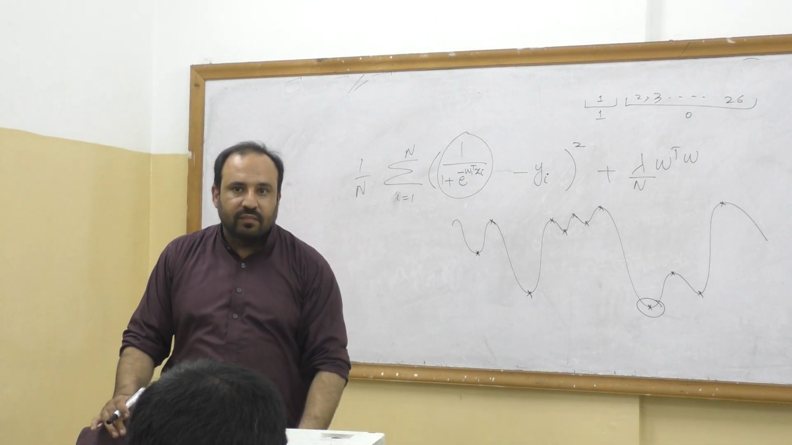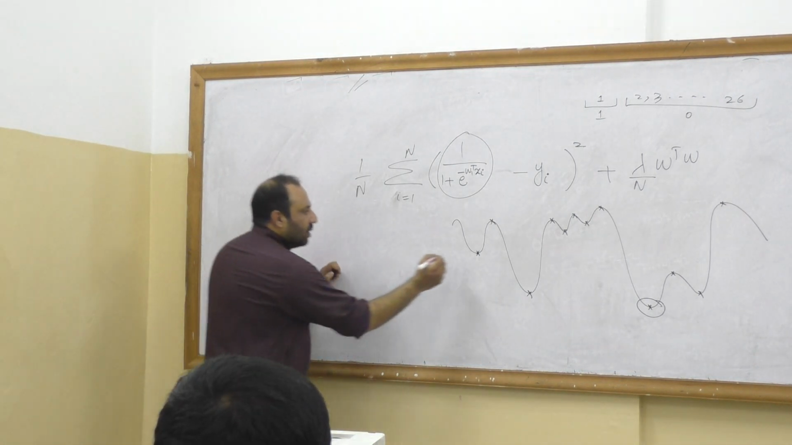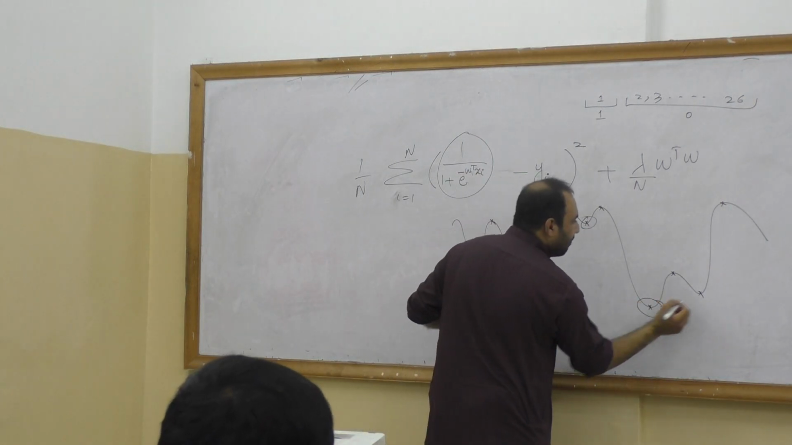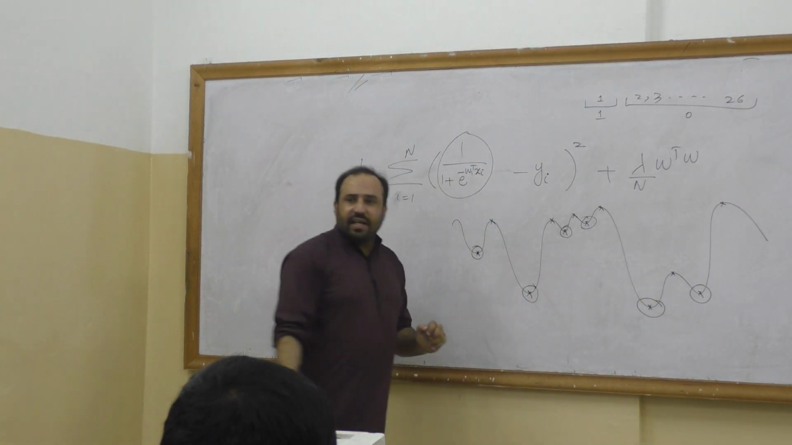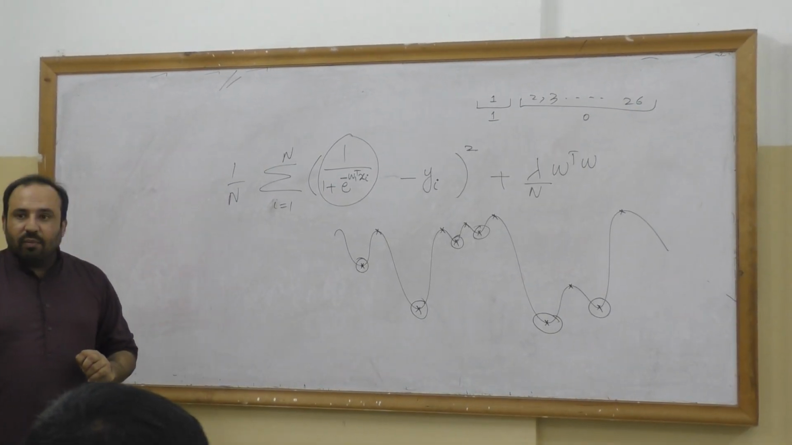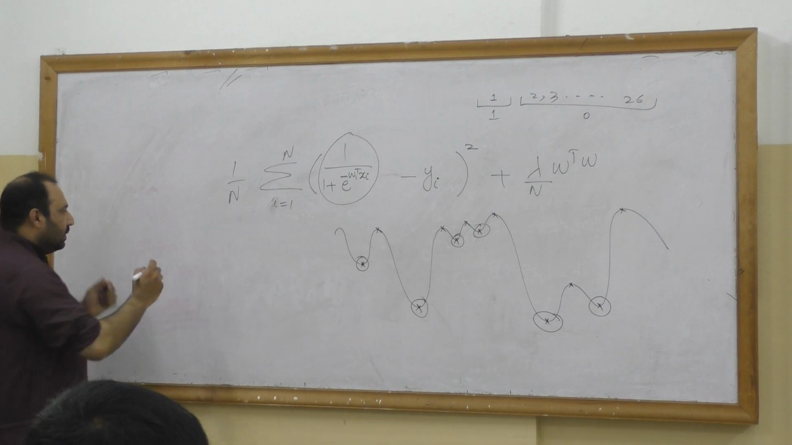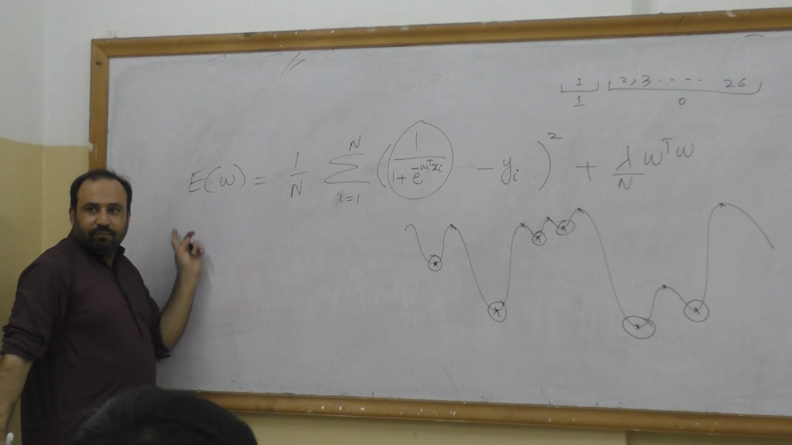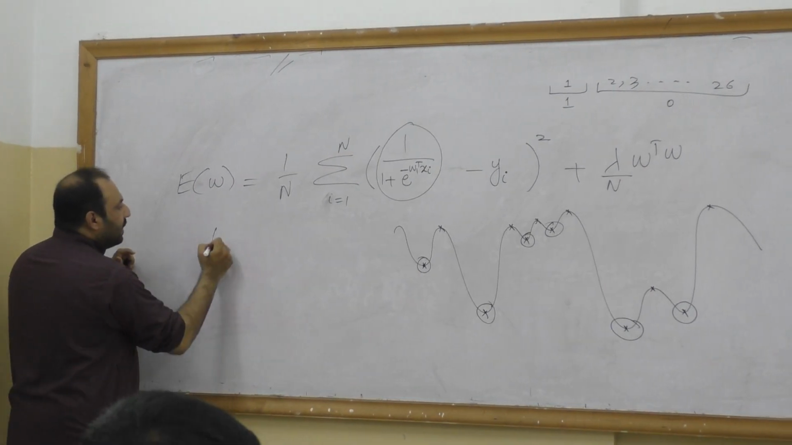Let's say you have 1, 2, 3, 4, 5, and 6. You have 6 W's, candidate ones, and you want to find out which one of them is the global minimum. The answer is very simple. You come up with this W and you plug in.